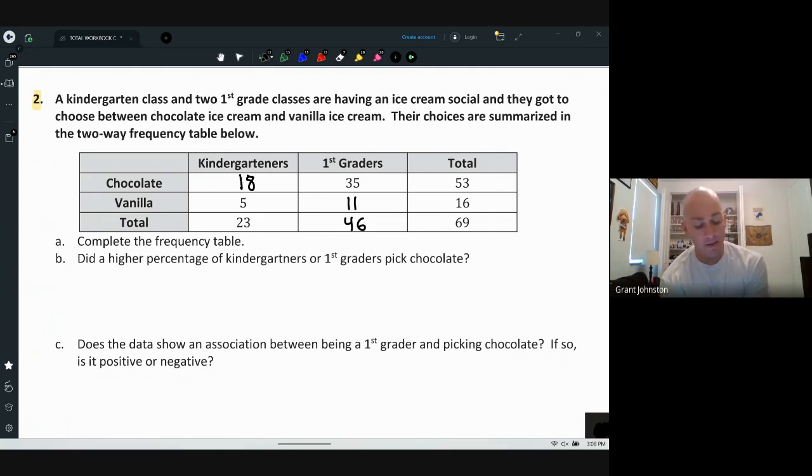Okay, so B says, did a higher percentage of kindergartners or first graders pick chocolate? Okay, kindergartners and first graders, did a higher percentage of kindergartners or first graders pick chocolate? So let's do kindergartners first.